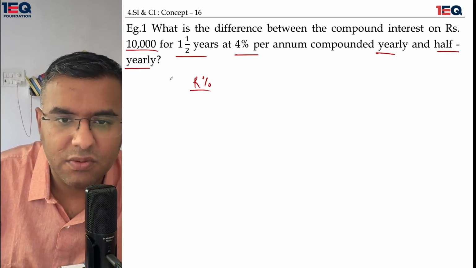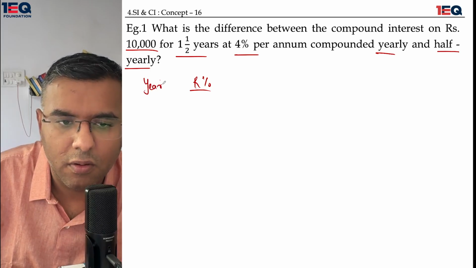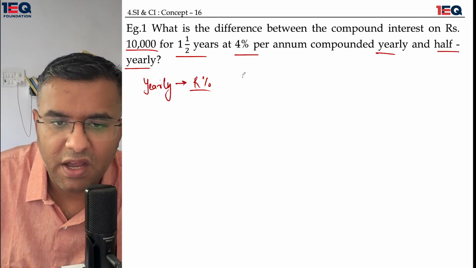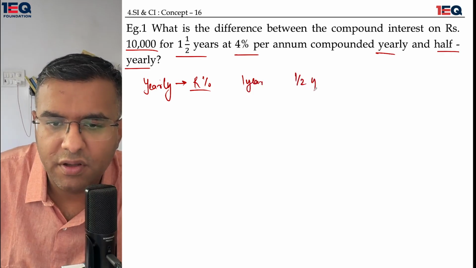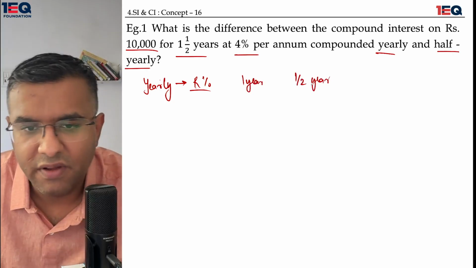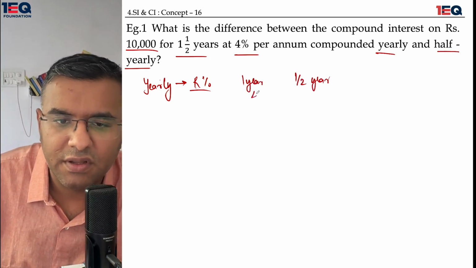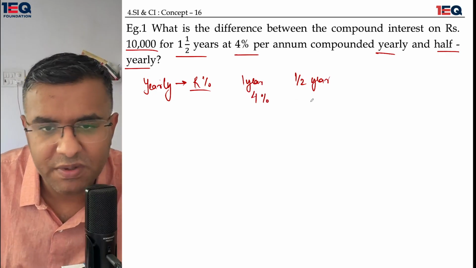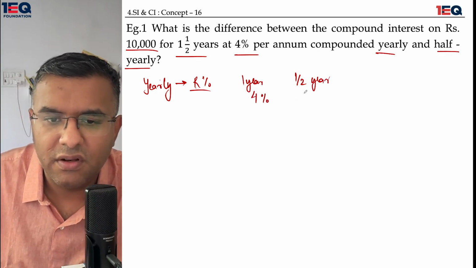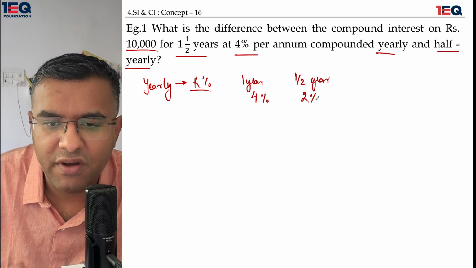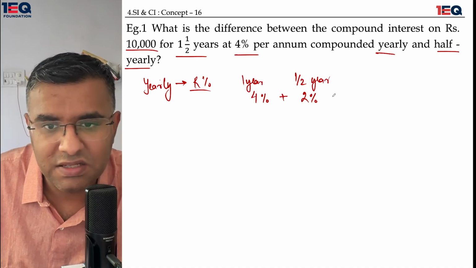So the rate of interest when we are talking about yearly: we have 1 year and half a year. For the first year, the rate of interest is going to remain the same, 4%. For the other half of the year, the rate of interest is halved because it's half a year. So 4 plus 2 is not going to be 6%.